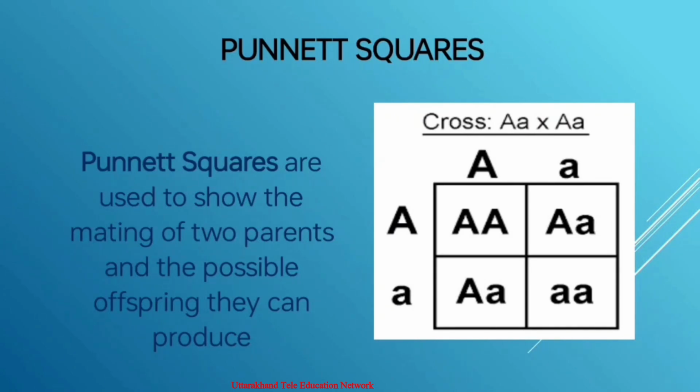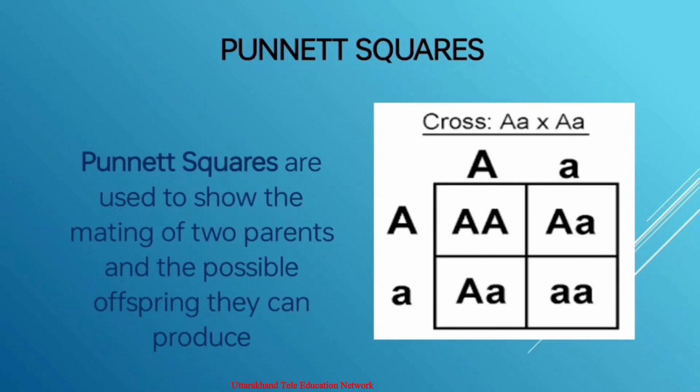The possible gametes are written on two sides: the top row, which is the horizontal row, and the left column, the vertical column. Usually male gametes are written in the top row and female gametes in the left column. All the possible combinations are represented in the boxes below. With this square we can get the various types of phenotypes and genotypes of an individual.